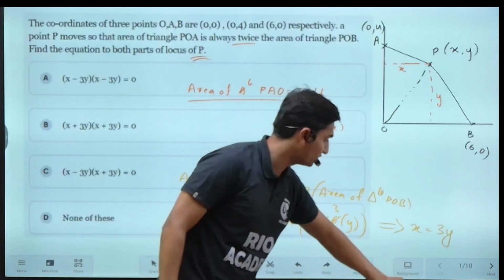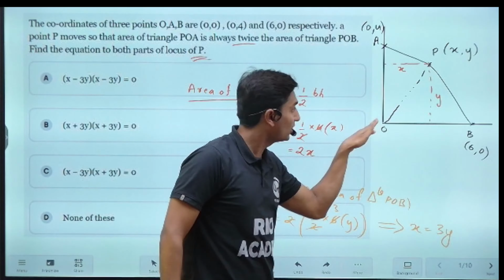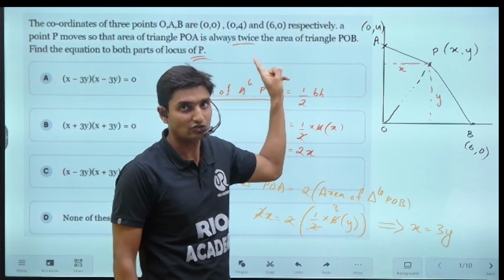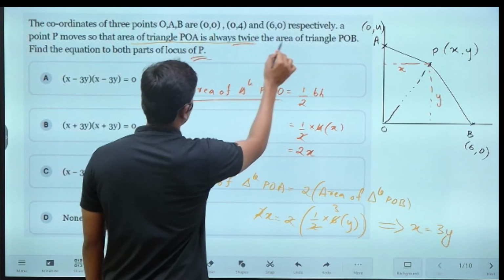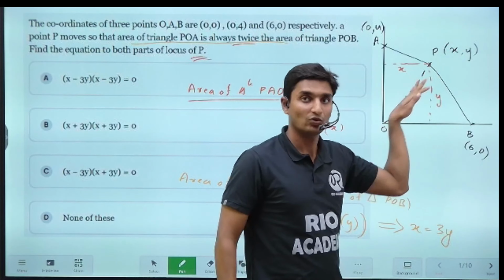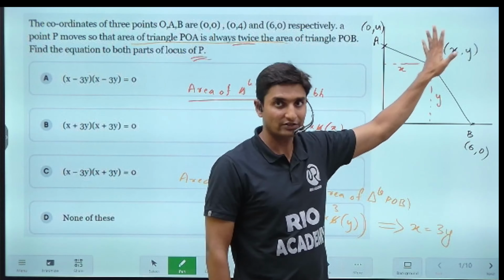Now as you can observe here, this point P moves only along a straight line. Okay, it's not given in the question, guys, but in case this condition is to be satisfied, point P has to move only along a straight line. Or else we are going to assume that it is moving along a straight line.